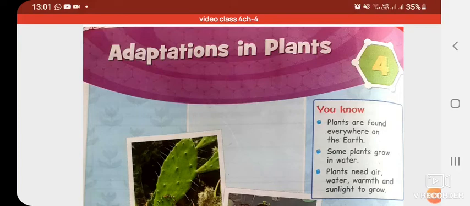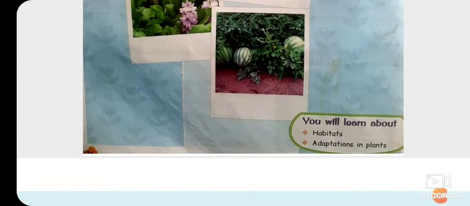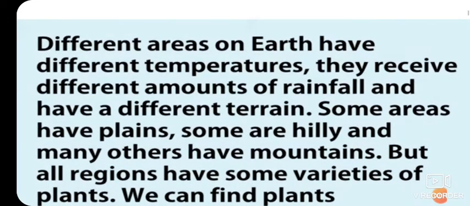Mataram students, new topic for you, adaptations in plants. Okay, in this chapter you will learn about habitats and adaptations in plants.